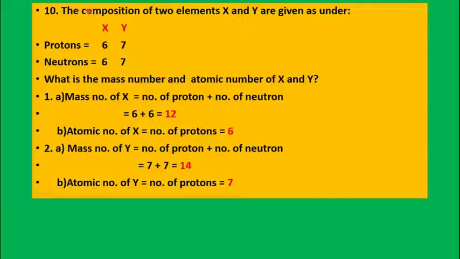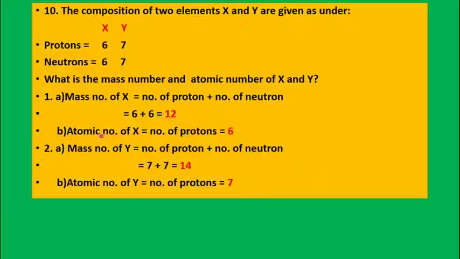Now, you have to calculate the mass number and atomic number of two elements X and Y. It is given that in element X the number of protons is 6 and neutrons is 6, and in element Y the number of protons is 7 and the number of neutrons is 7. So, how to calculate the mass number? Mass number of X is equal to the number of protons plus the number of neutrons, that is 6 plus 6 is equal to 12.